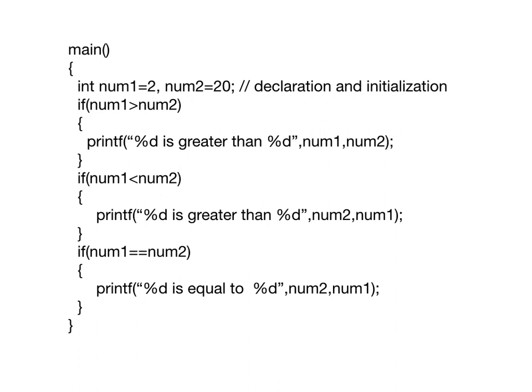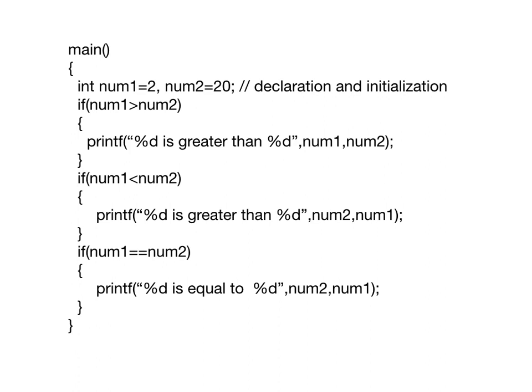Say for example, let us take these values. So 2 is greater than 20. Is the condition true? No, definitely 2 is not greater than 20. So this is false. So this block will not be executed. It moves on to next if. 2 is less than 20, is it right? Yes, 2 is less than 20. The condition is true. So it prints the place of first percentage d.